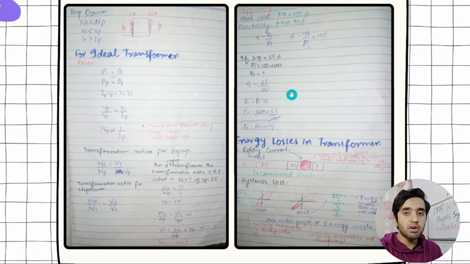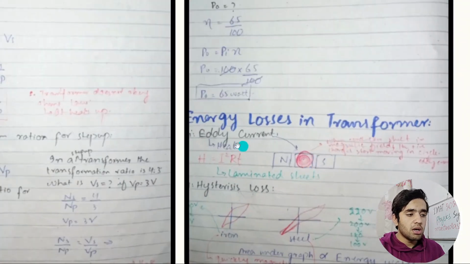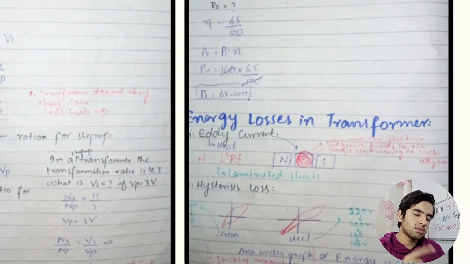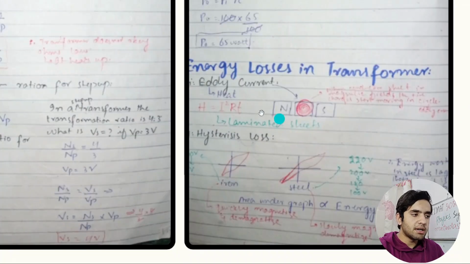And then we have got efficiency for a transformer. This I added in the MCQs. And energy losses in a transformer: eddy currents and the hysteresis loop. Eddy currents are produced in the coil. This is the eddy current, and we measure H equals I squared RT.